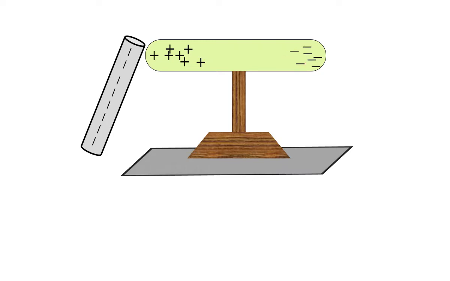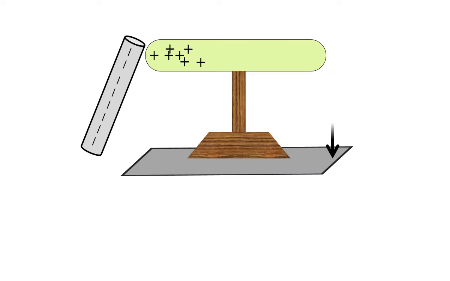And if you connect a metallic wire from the neutral body to the earth, in that condition the negative charge will go through the wire to the ground and the body has only positive charge.